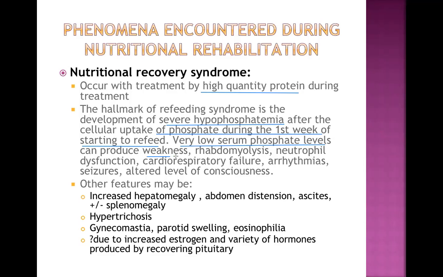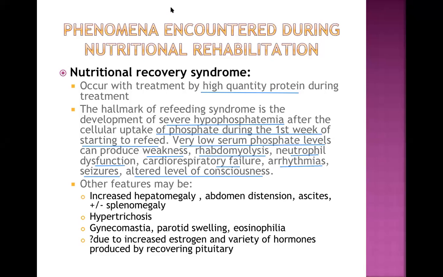That can result in weakness, rhabdomyolysis, dysfunction of the neutrophil, cardiorespiratory failure, arrhythmia, seizures, and even altered level of consciousness. A lot of these things happen in the body if we feed a chronically and severely malnourished child with a high quantity of protein. This is the molecular basis, because of the decreased level of serum phosphate.